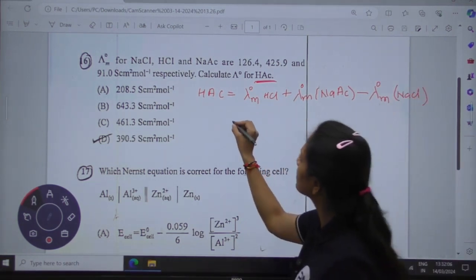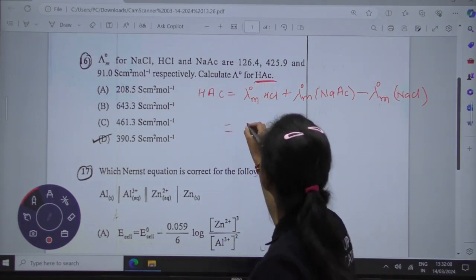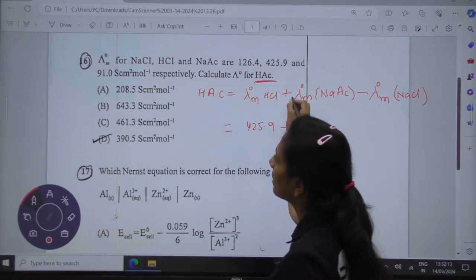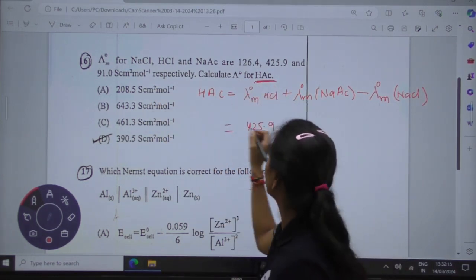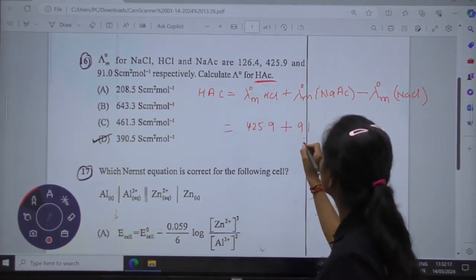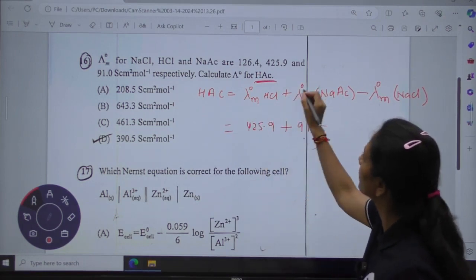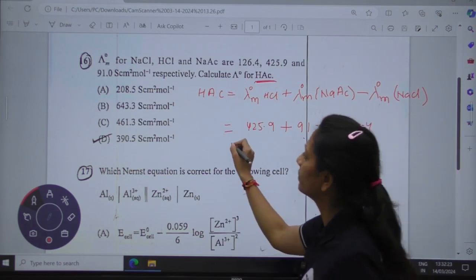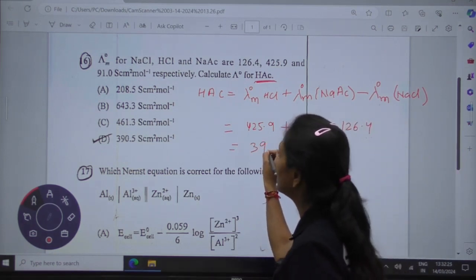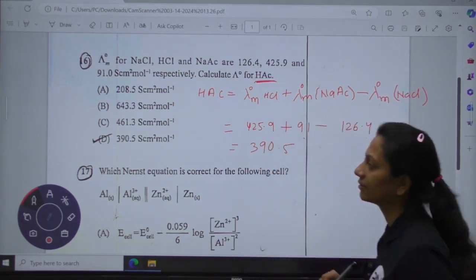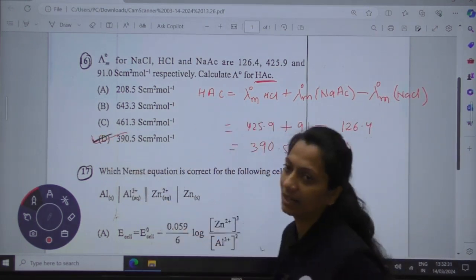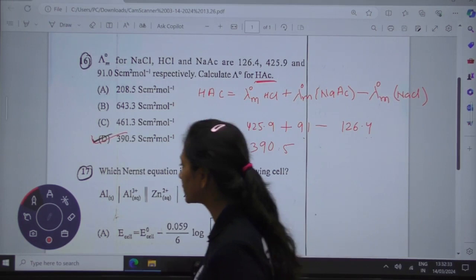Keeping the values of the respective salts, we use 425.9 plus 91, and out of that we subtract 126.4. On solving this, we will get the answer 390.5. So option D is your correct answer. Moving towards the next question.